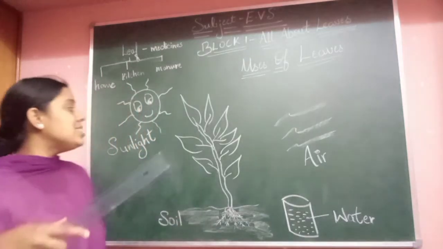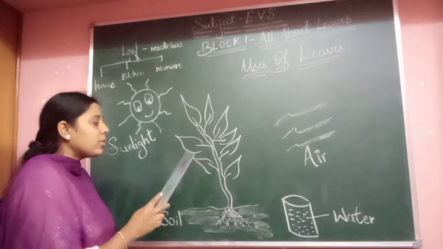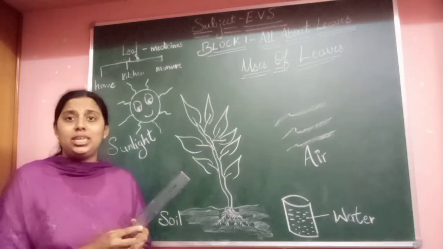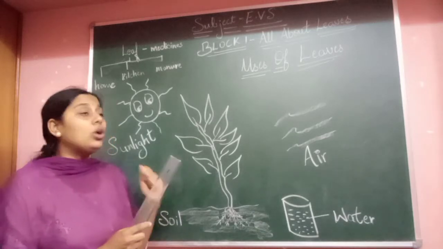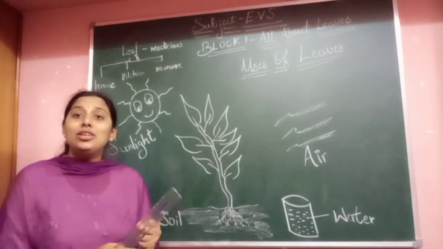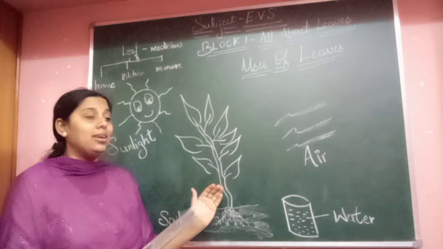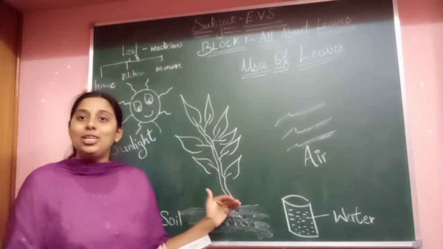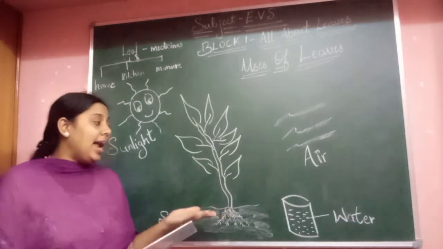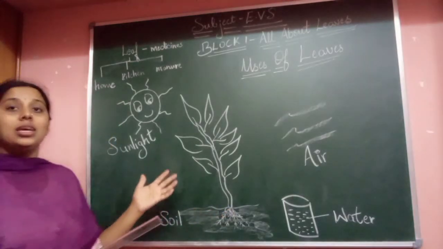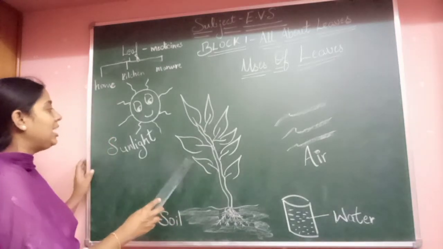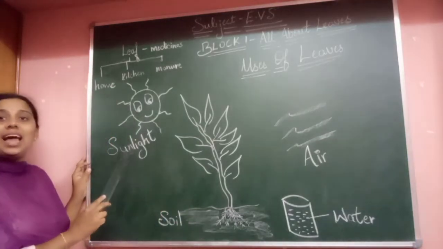So like that, even the leaf also needs some energy to cook the food, to prepare the food for the whole plant. And that is how the plant will get energy to grow. Yes. And you know what the leaf needs? Yes, the leaf needs sunlight, children.